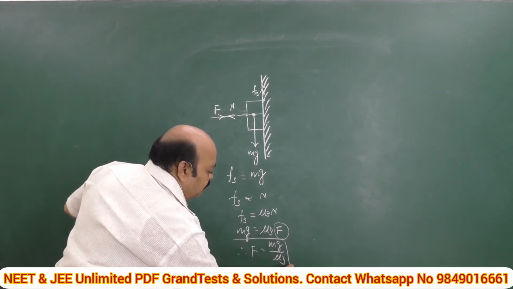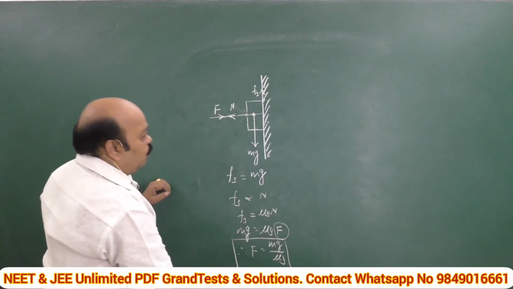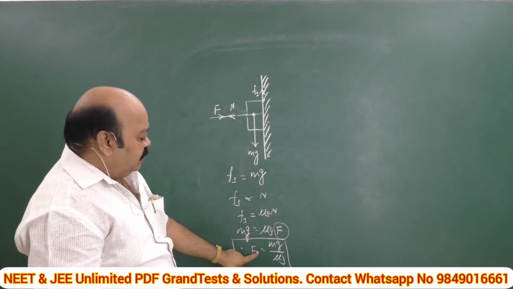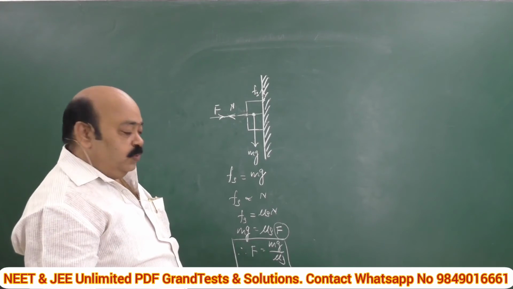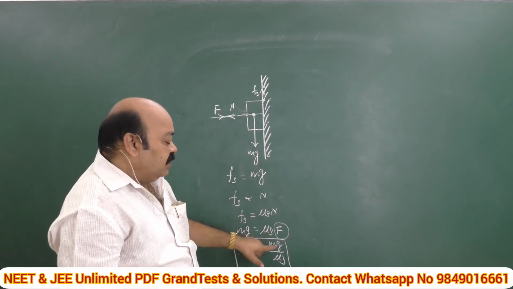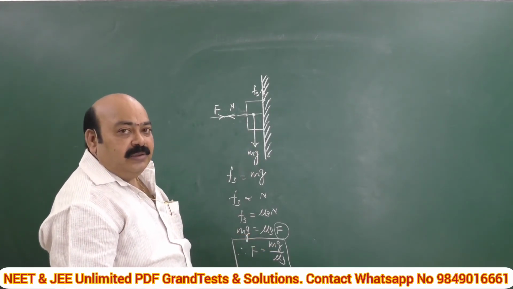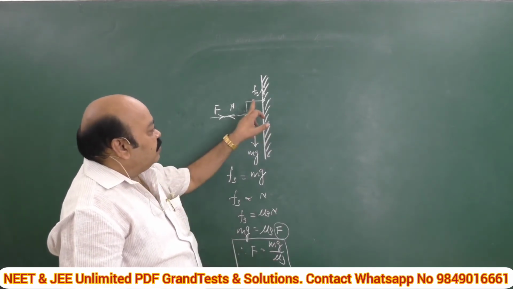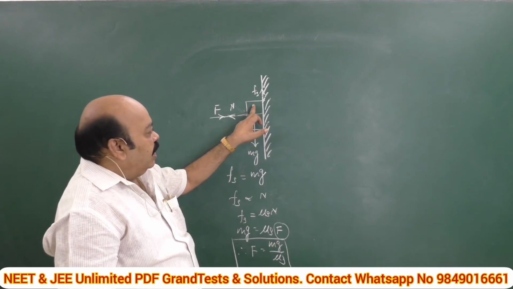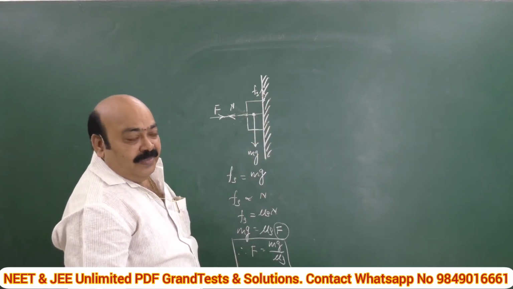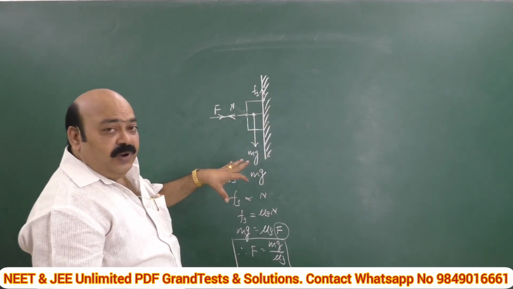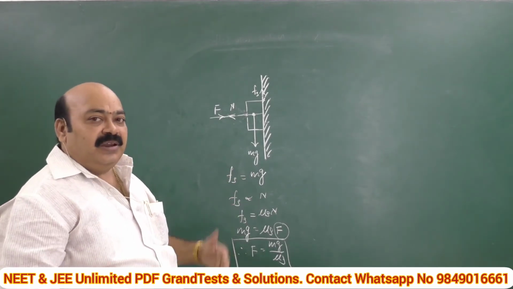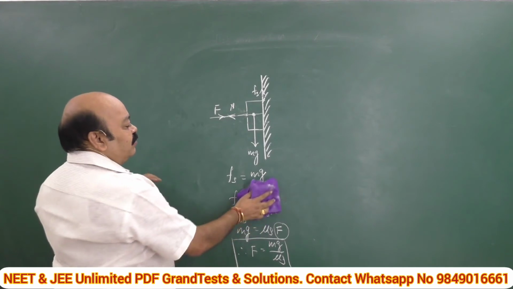That means the horizontal force required to keep a body without sliding down is given by F is equal to mg by mu s, where m is the mass of this body, g is acceleration due to gravity, nothing but 9.8 meter per second square, and mu s is the coefficient of static friction between the body and the wall. If you observe this carefully, the next item you can do yourself. It's a small variation in the question. See, what is the variation?